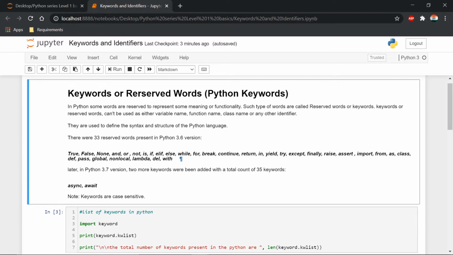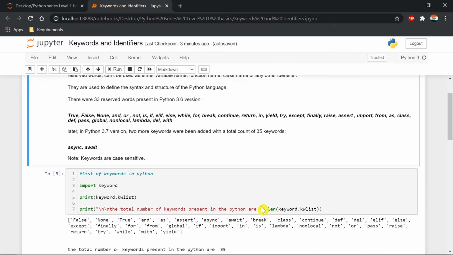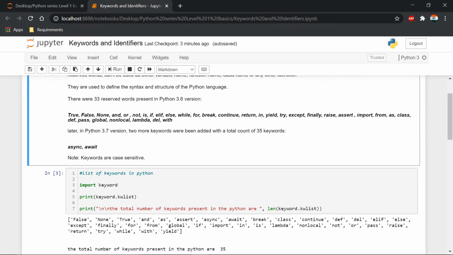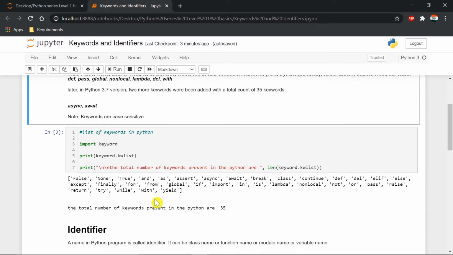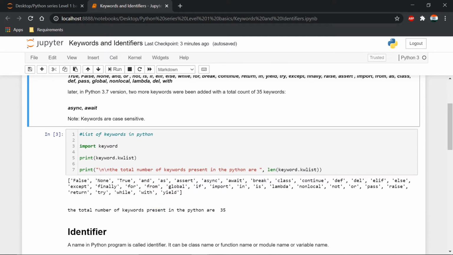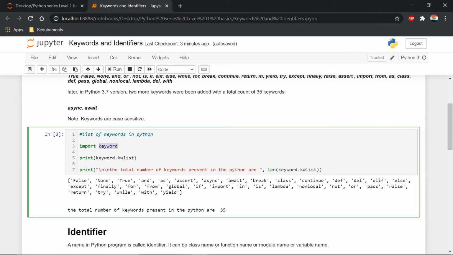So how will we get to know how many keywords there are? We can write a small snippet of code through which we can list them out and get the number of keywords. I just imported a module named keyword, and I'm accessing a submodule while printing it.